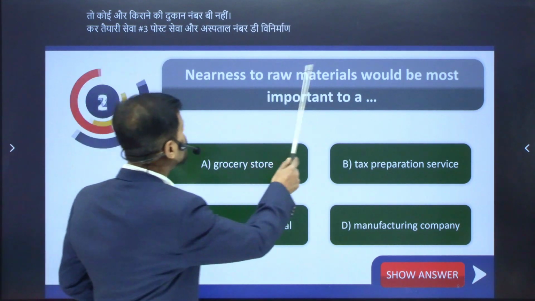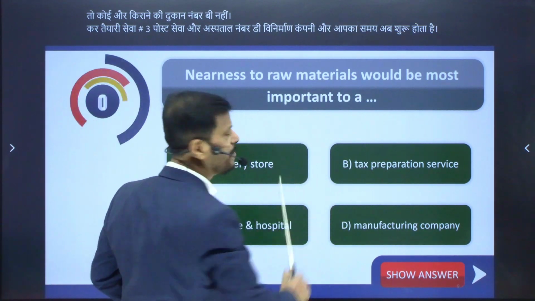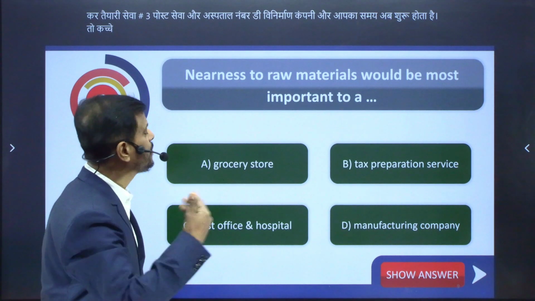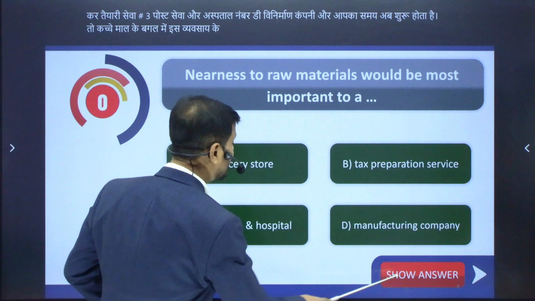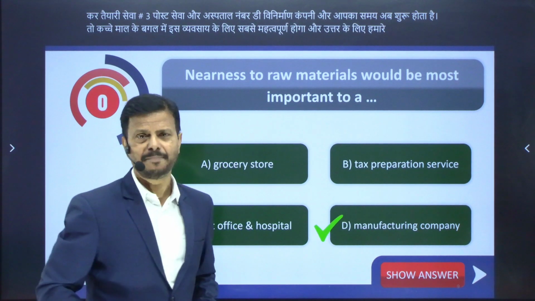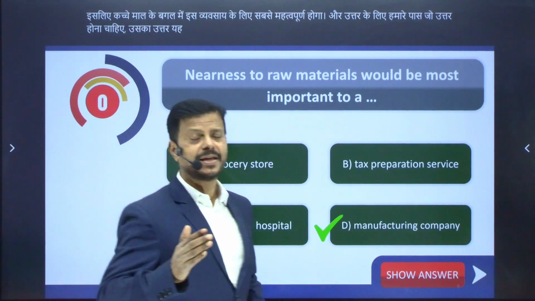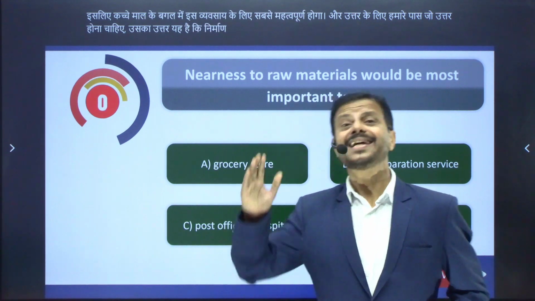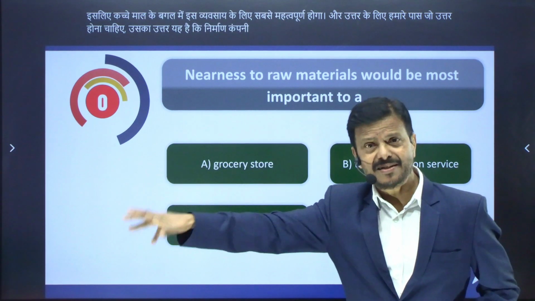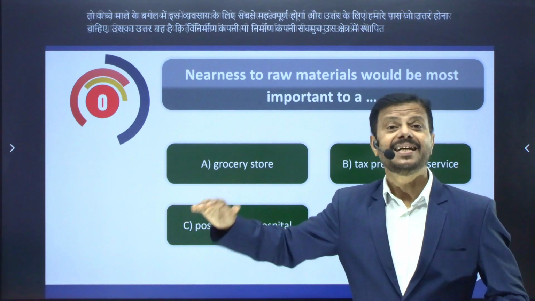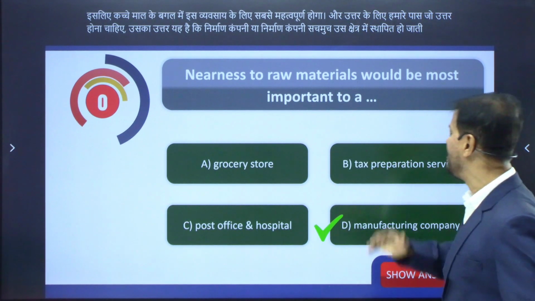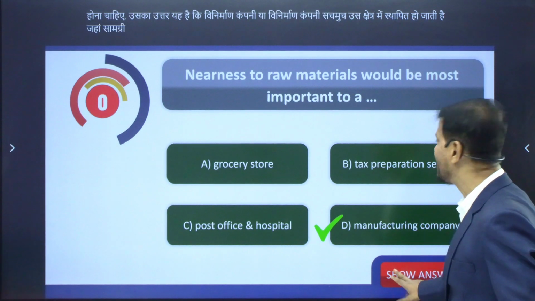So nearness to raw material would be most important for which business? You must have thought the answer. The answer is what? Manufacturing company. A manufacturing company generally gets established in the region where the materials are in sufficient quantity. Therefore, D is the right answer.